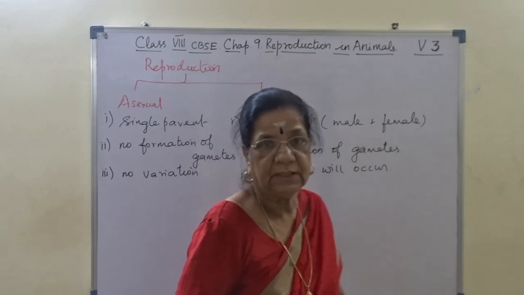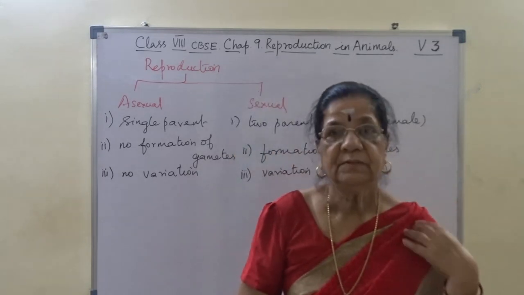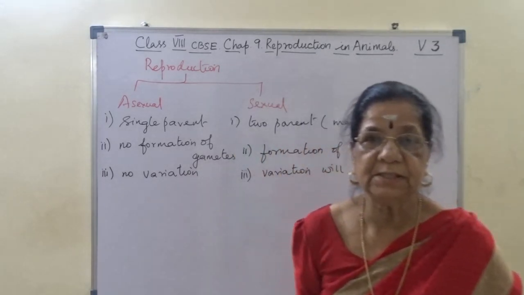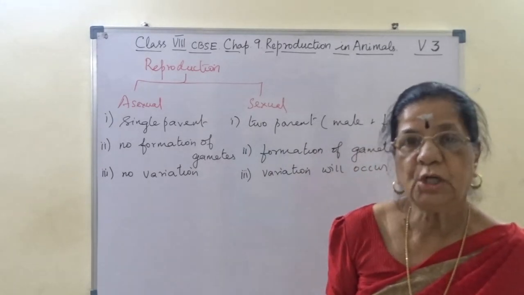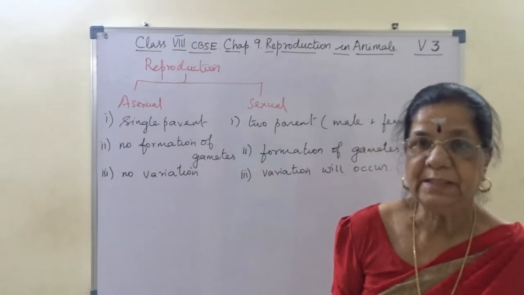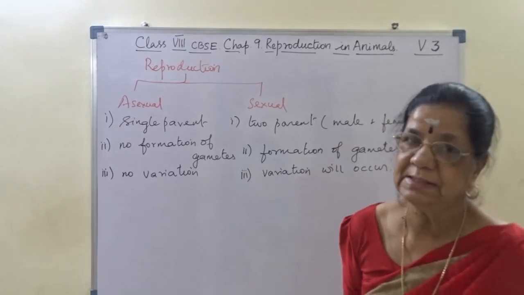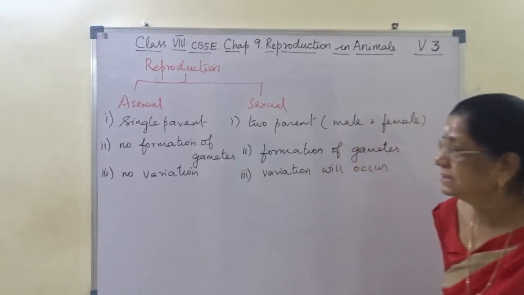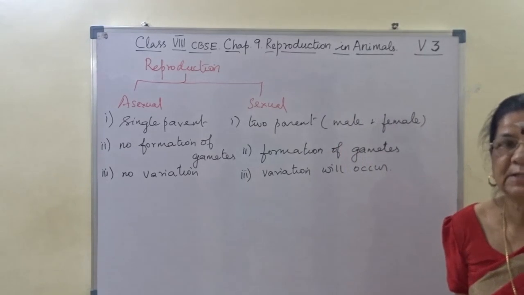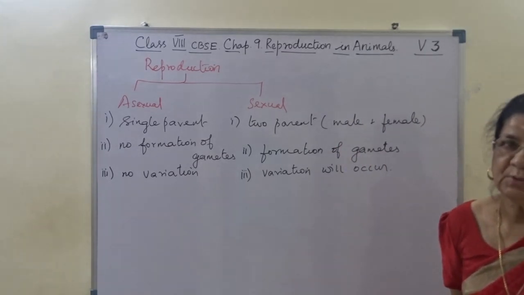That is, even in a family, when two children are there, there are some good or bad characters, their behavior, the way of conducting themselves. So this is sexual and asexual reproduction. I hope you are able to follow this.